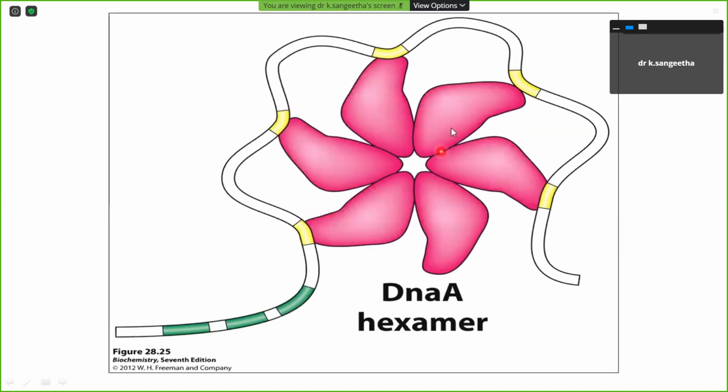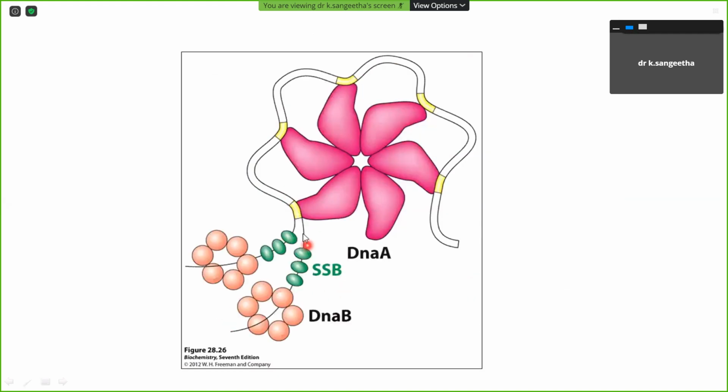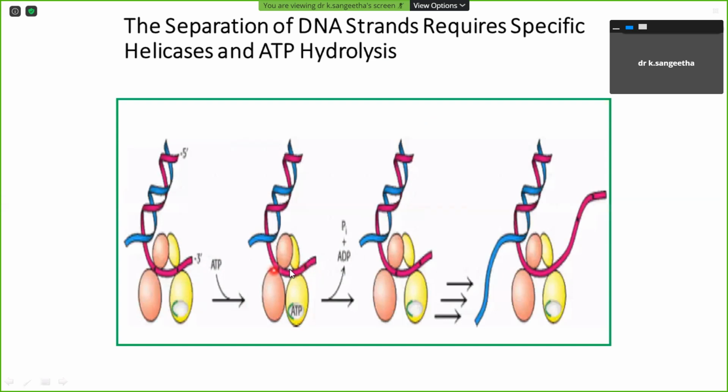DNA A will attach to these sequences before the AT rich sequence. So this AT rich sequence will be easily unbound by DNA B, which is a helicase. Then the single strand binding protein will be attached and helps this unbinding. So this whole thing is an ATP dependent process.